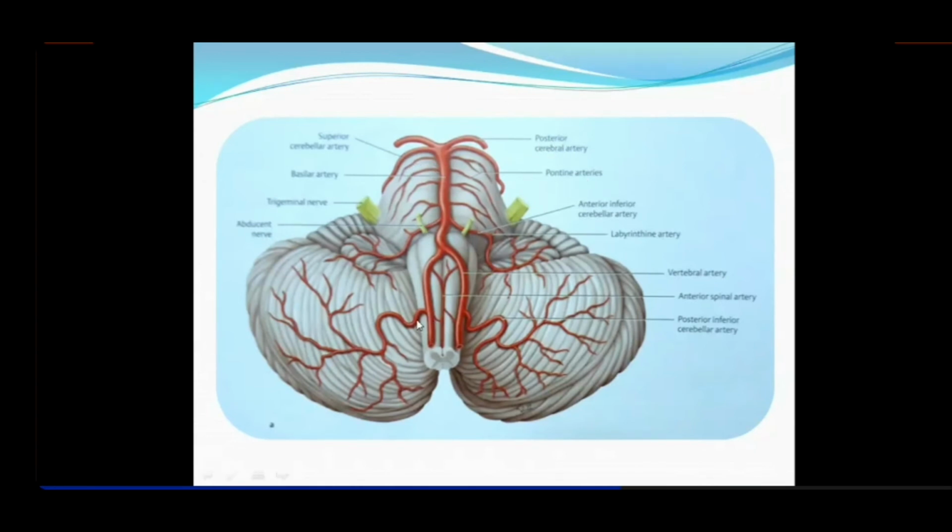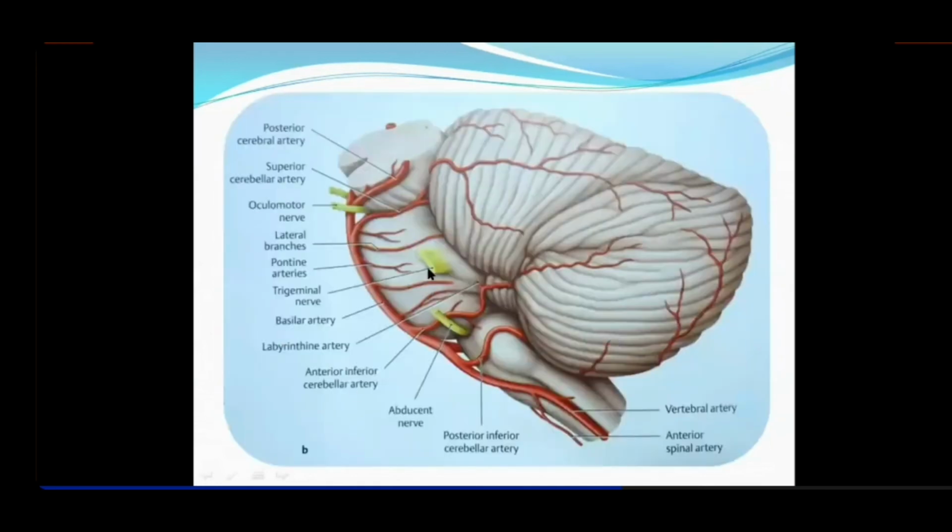So anyways, you have three arteries with the name cerebellar attached: superior cerebellar artery, anterior inferior, and posterior inferior. That's the blood supply of the cerebellum. Now you see in the lateral view here, you're seeing the medulla. You have these olives, pyramids. This is the pontomedullary junction, the pons, and this is the midbrain with the two crus cerebri anteriorly.